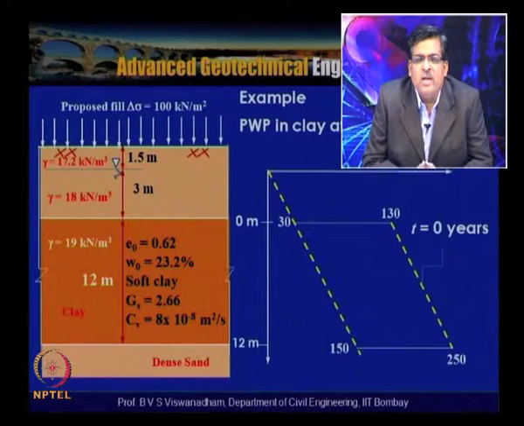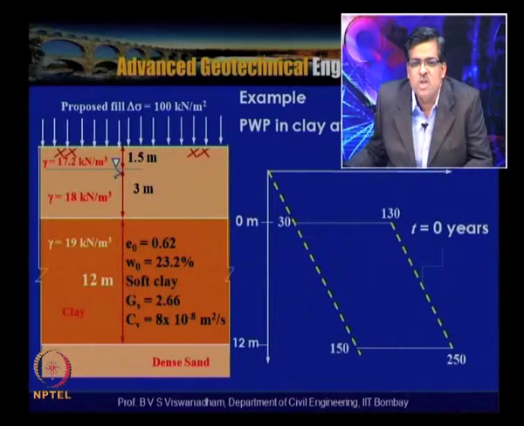But if this clay layer is subjected to certain type of fill, then the pore water pressure can be more than the hydrostatic pressures. But assuming there are no such activities, we have this variation. Then at time t equal to 0, once we apply the load, the pore water pressure increases to 130 kilopascals here, and here, because ui is equal to delta sigma is equal to 100 kilopascals, it increases to 250 kilopascals or kilonewton per meter square. So this is the first isochrone at t is equal to 0.